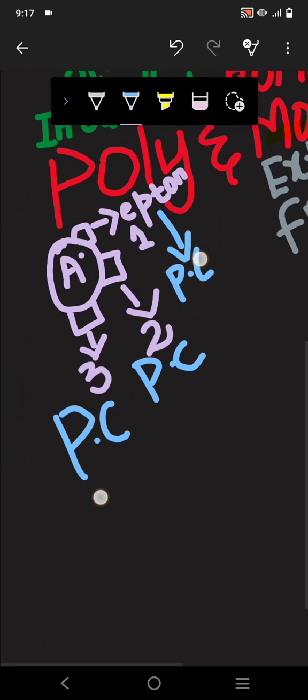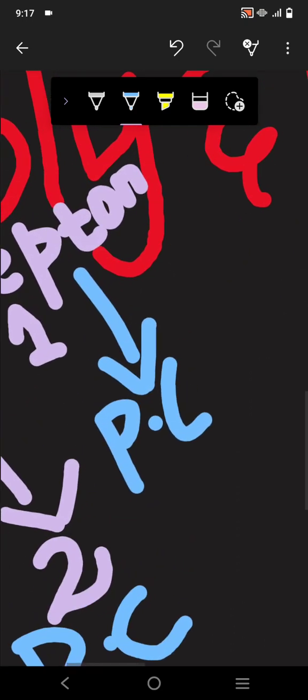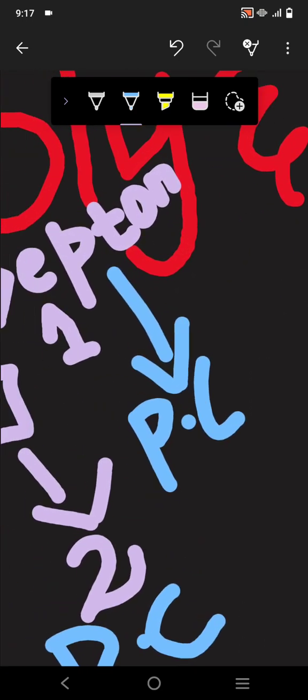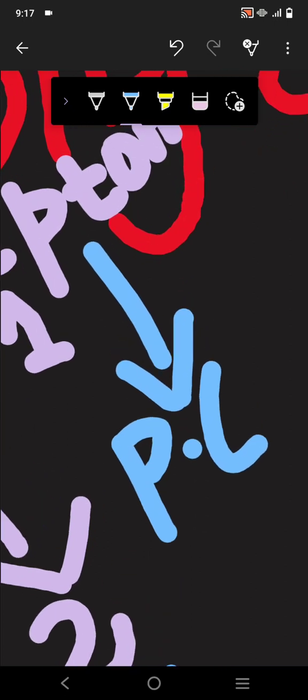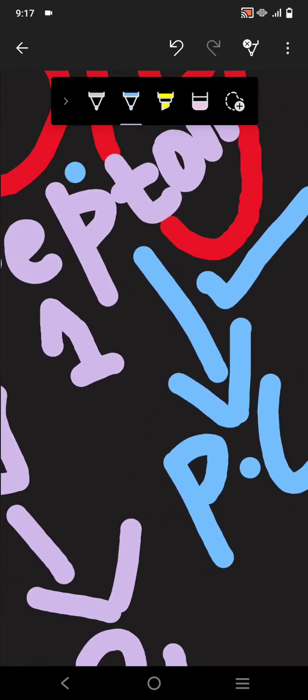So every epitope has a different plasma cell. Why? Because the plasma cell makes the antibodies for epitope 1. For example, here is the plasma cell. So why do we have different plasma cells? Why not one? Because when the plasma cell attaches to this epitope, it will always make the antibodies of epitope number 1.